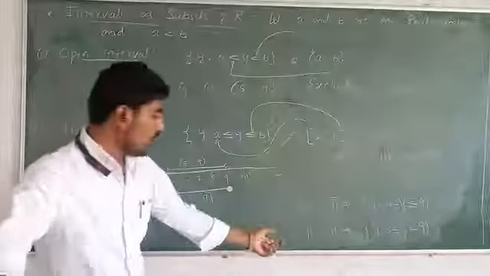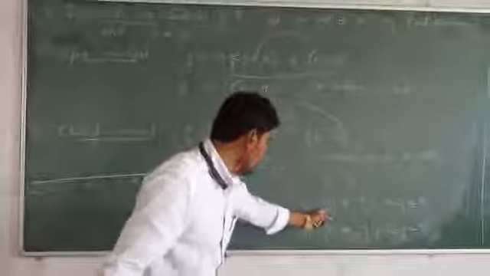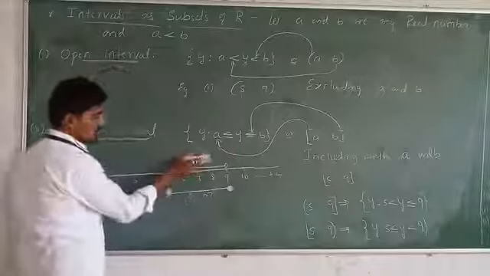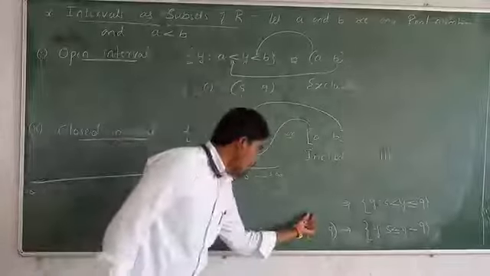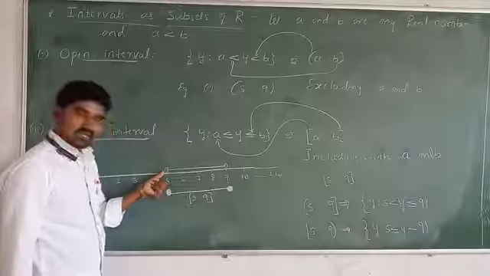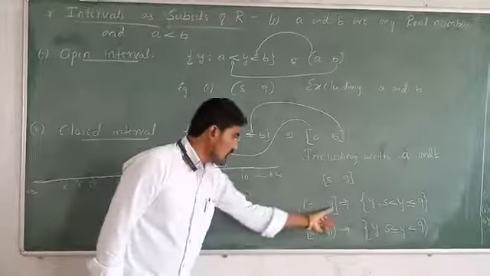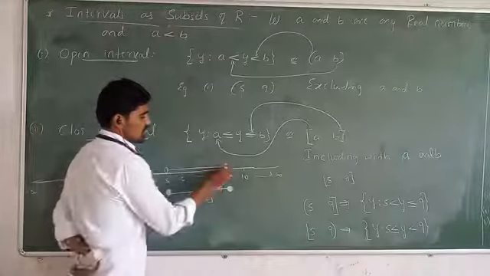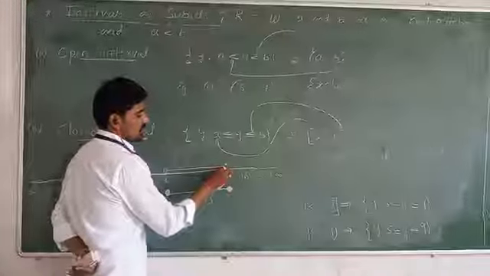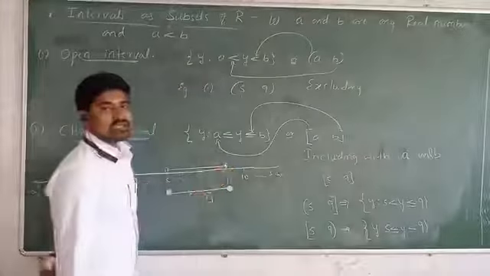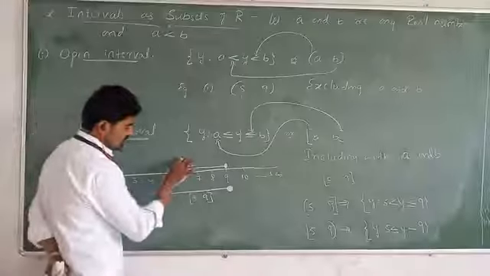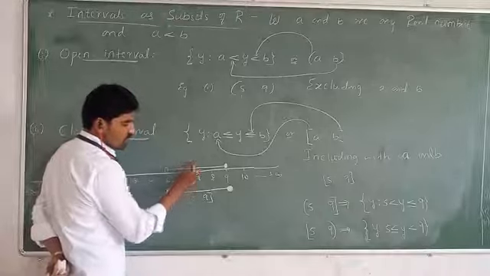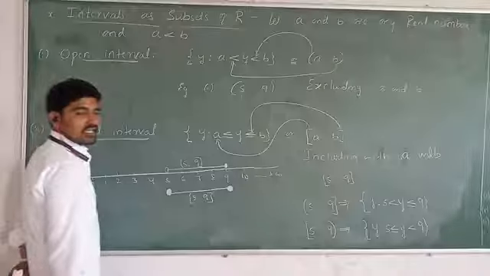Now, how do you represent this open with 5 and closed with 9 on the number line? Let us observe here. Open with 5 is represented by an open circle. Closed with 9 means a closed circle is represented at the number 9. And this is the representation of open with 5, closed with 9.